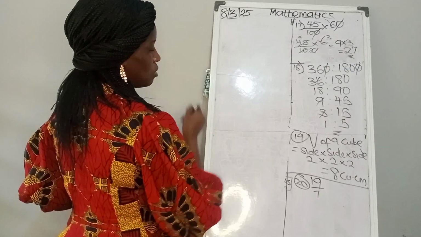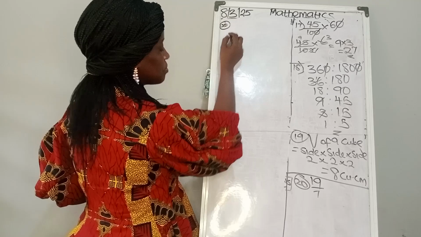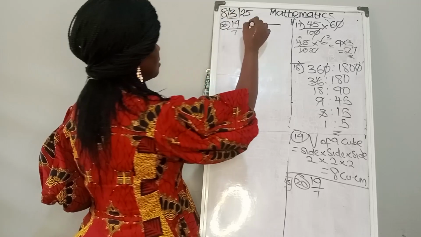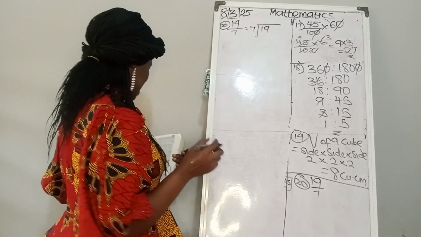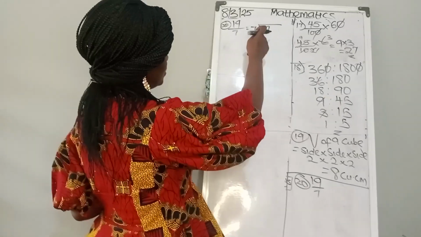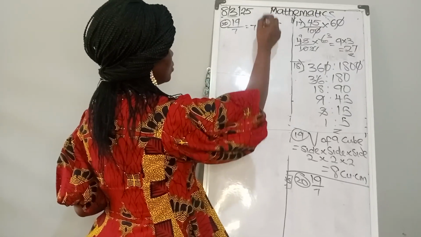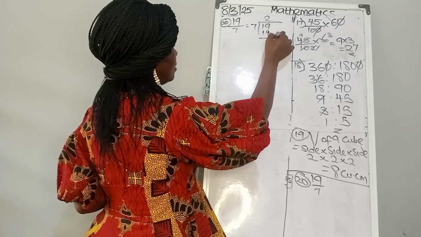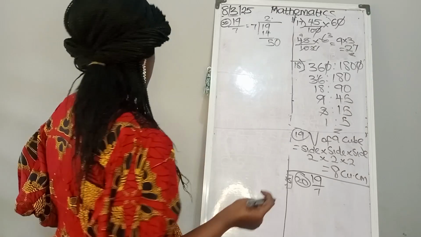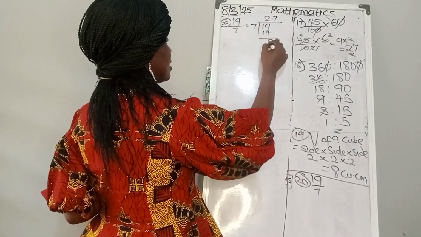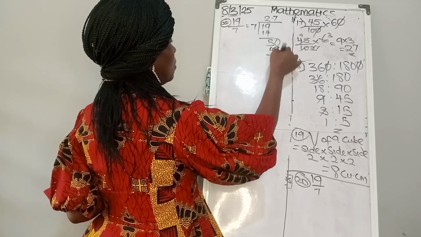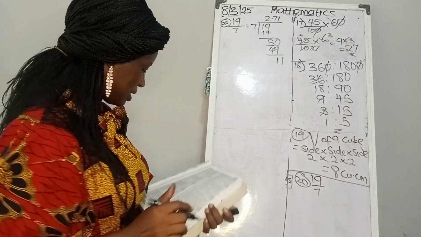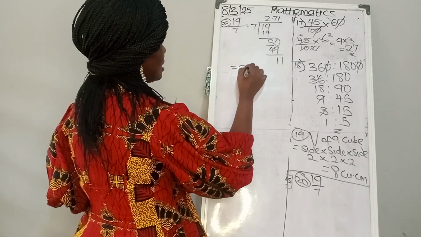So number 20 again. 19/7, which is going to give us, you bring out your 7 and your 19 here. How many times will 7 go into 19? That is 2. 2 times 7, that is 14. And we have 5. Bring down the 0. So 7 into 50 is what? That's 7. 7 times 7, that is 49. With that 1, bring down the 0 now. 7 into 10, that is 1. So we are told to leave our answer in 2 decimal places. So our final answer is 2.71.